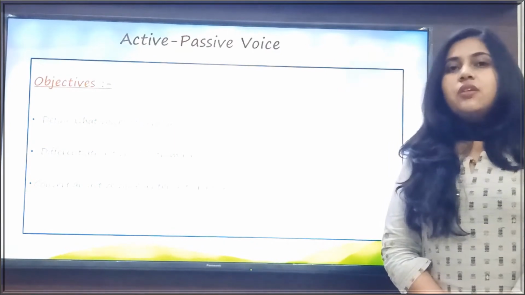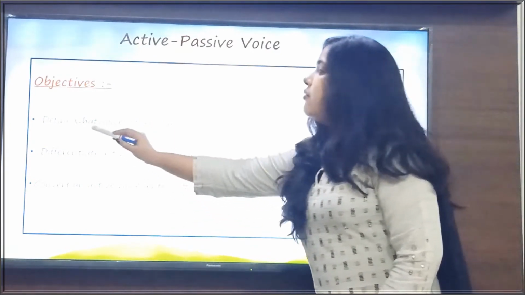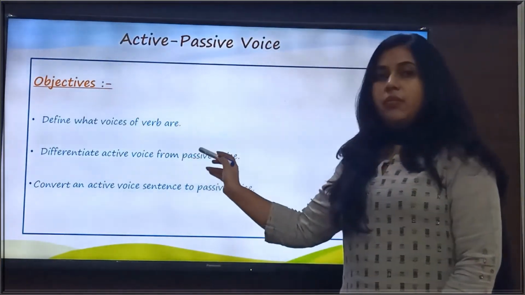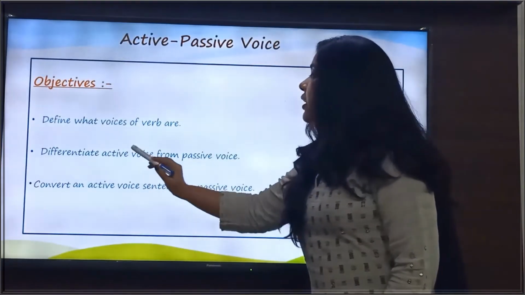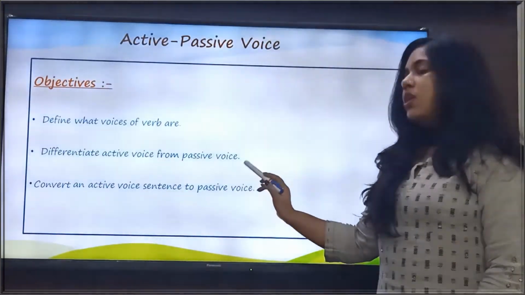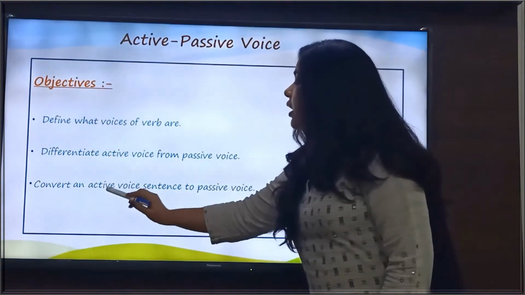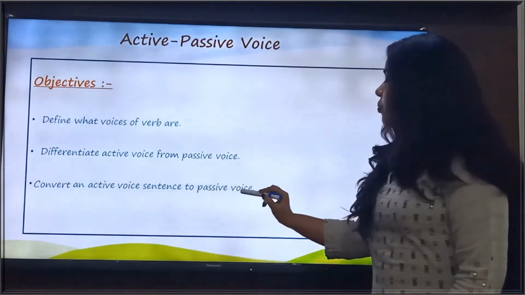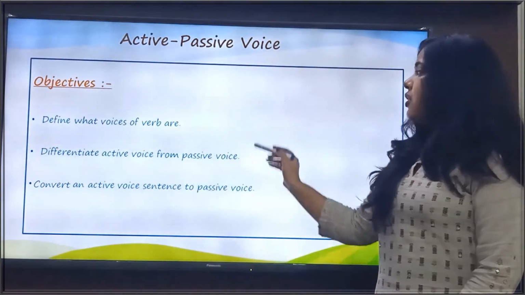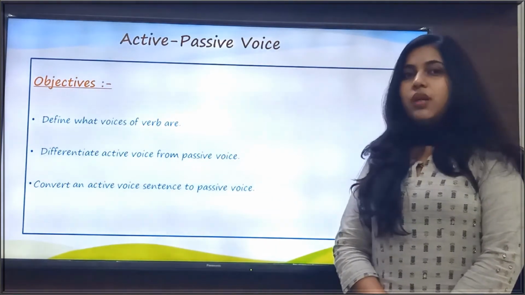In today's session, we will define what voices of verb are, differentiate active voice from passive voice, and convert an active voice sentence to passive voice. So these three points we will discuss today.